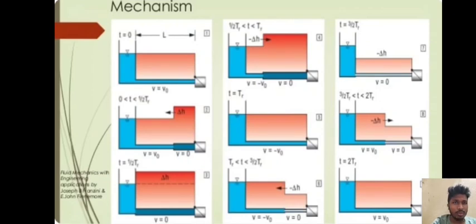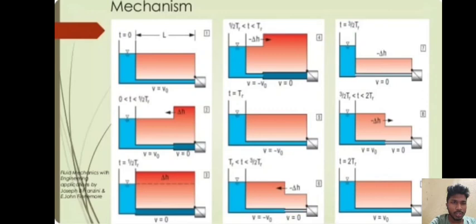The mechanism of this water hammer is, when we see this image of the first one, the water flows normally at time t is equal to 0. When the time is varying from 0 to half of the final time, then v is equal to v naught.